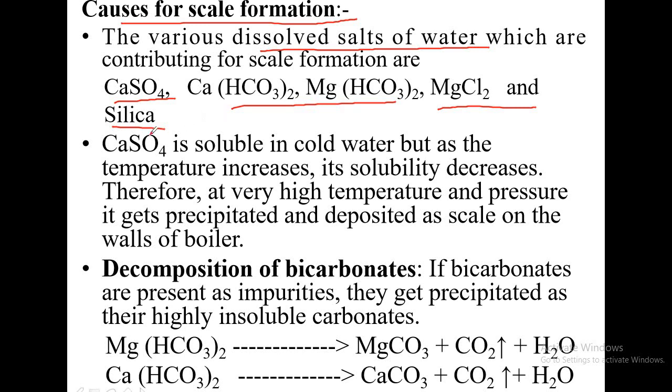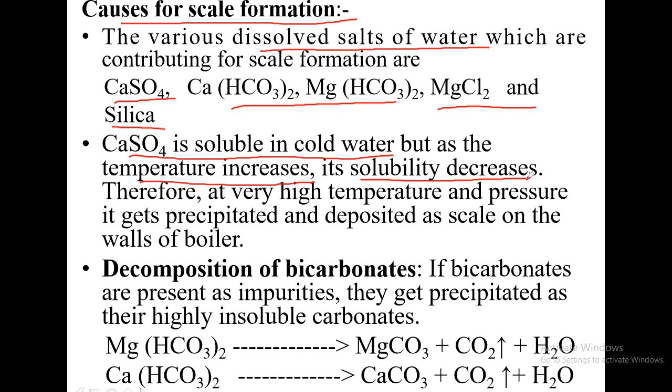Now let us see how exactly. Calcium sulfate has an interesting property: it is soluble in cold water, but as the temperature increases, its solubility decreases.